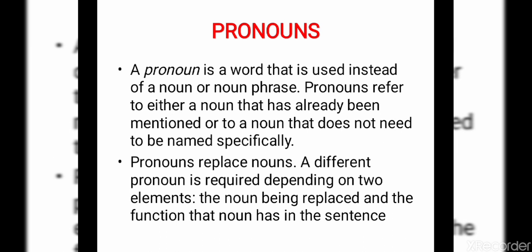the sentence. So dear students, understand that a pronoun is a word that is used instead of a noun or noun phrase. Different pronouns we will use depending on two elements: the noun being replaced and the function that a noun has in the sentence.